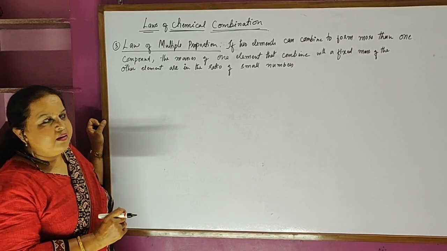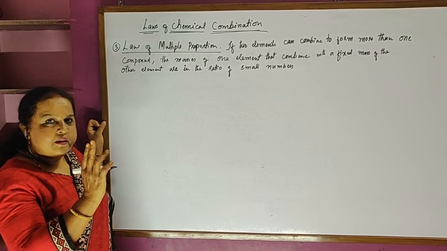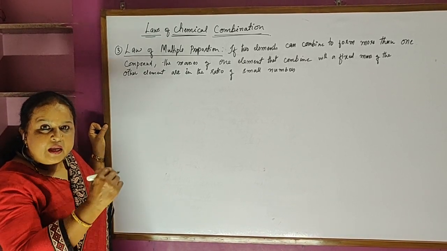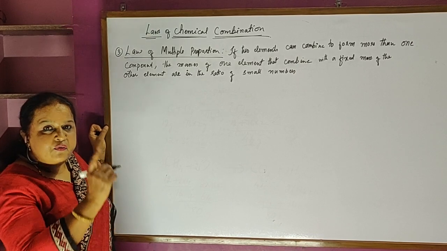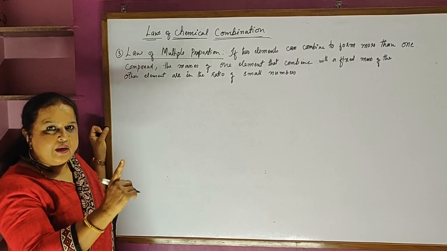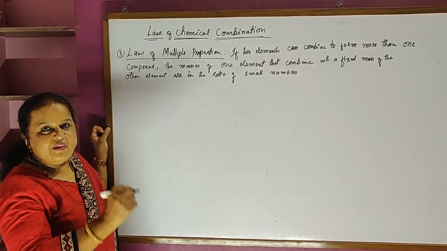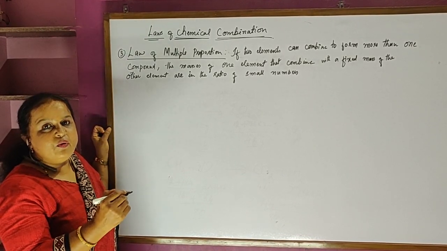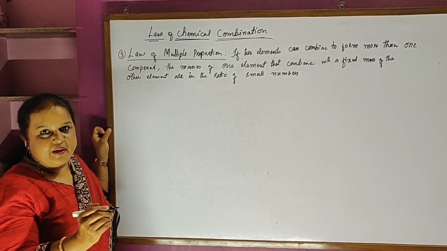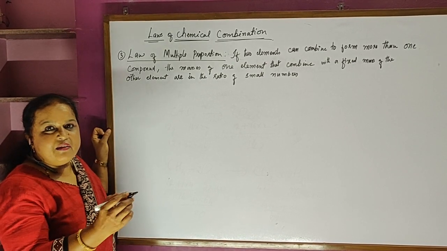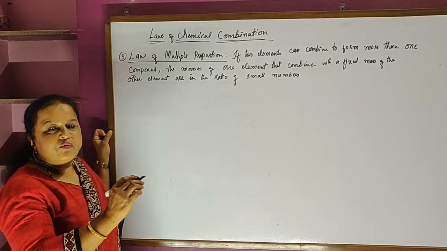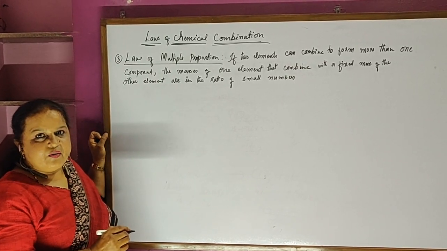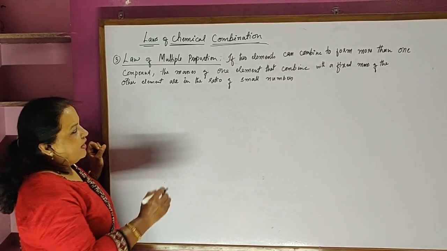What it says is, if there are two elements and they are capable of forming many compounds, then if you fix the mass of one element, and take the ratio of the other element which is combining, we are always going to get a simple ratio. It will not be any decimal or fraction. The ratio of the masses that the elements combine in is always a simple ratio. Let us understand by taking an example.